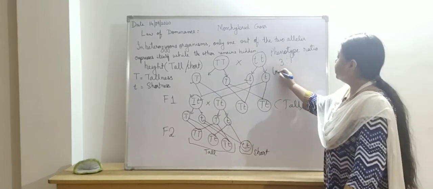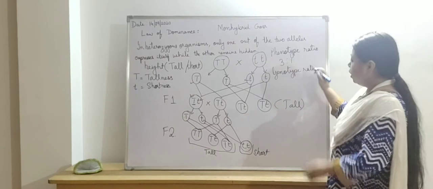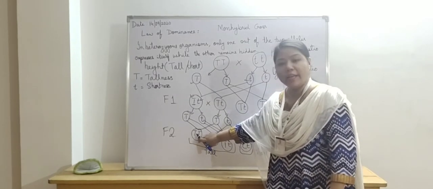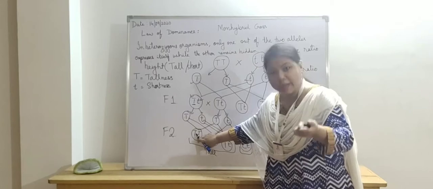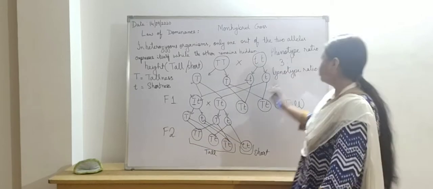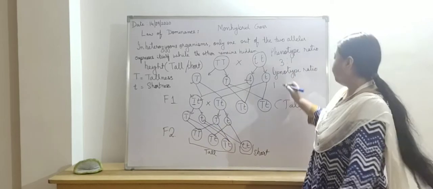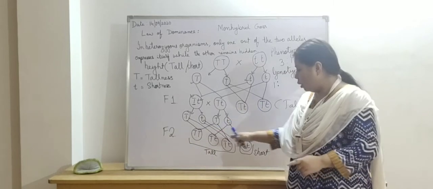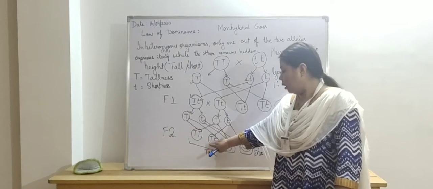And what is the genotype ratio? Genotype ratio is the alleles which are present. So in the first plant, what is the allele present? There are 2 alleles, but they are identical, so only tallness is present. Fine. So we take the genotype for the first plant as 1. And in the second plant, how many alleles are present? In all the cases, 2 alleles are present. But here, both the alleles are different.